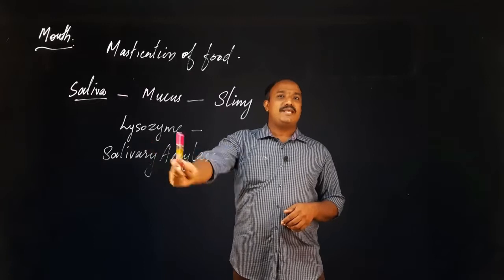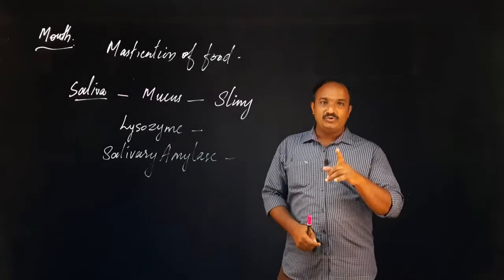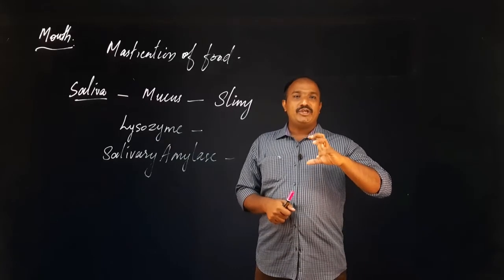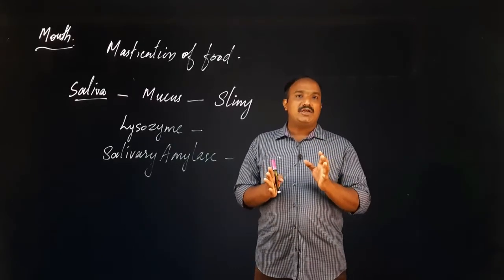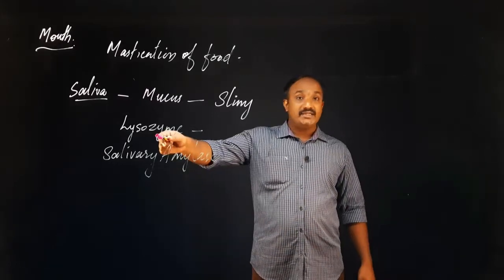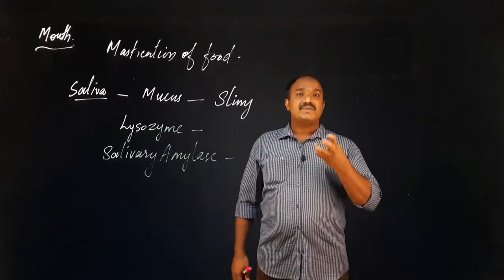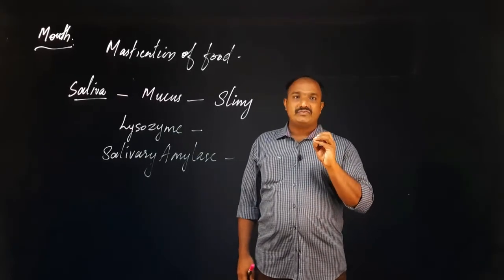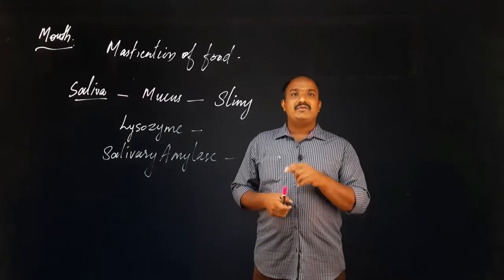Second one, lysozyme. Lysozyme, I told you, it is an enzyme. As it is an enzyme, it is doing a major role of killing or destroying the pathogens or germs entering through the food materials. Sometimes the food materials that we are eating may be containing some kinds of germs that we cannot see, but what will happen?